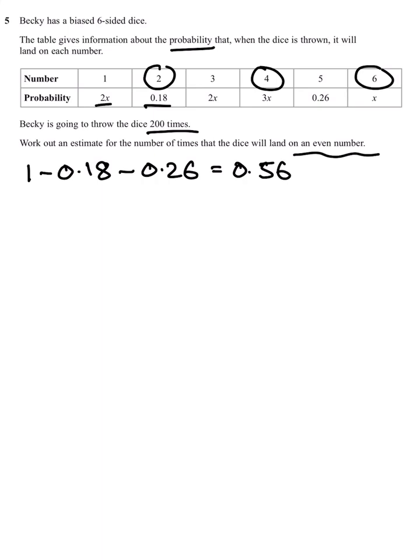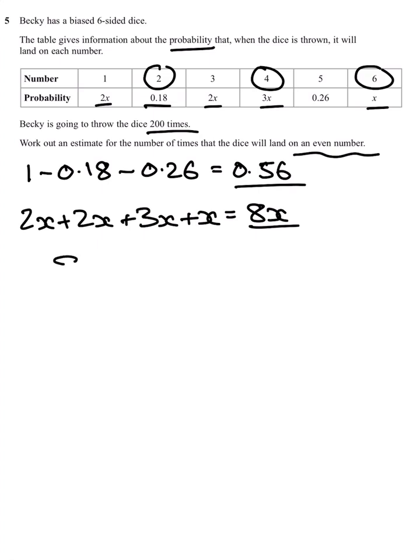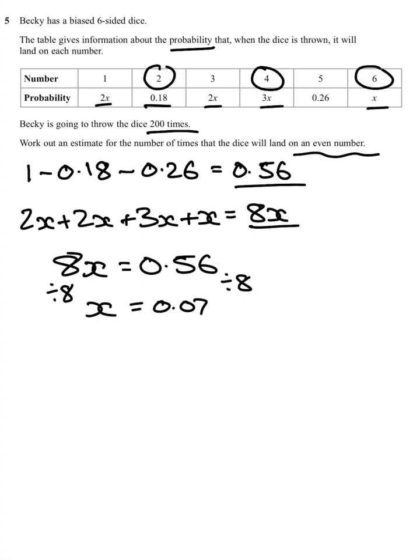We have 2x, 2x, 3x, and x. If I add all of those together, 2x, 2x, 3x, and x, that gives me a total of 8x, which means that these two things have to be equal to each other. So 8x is equal to the remaining 0.56 that has to be allocated. X, if we therefore divide both sides by 8, gives me a value of 0.07. So each of these x's are worth 0.07.